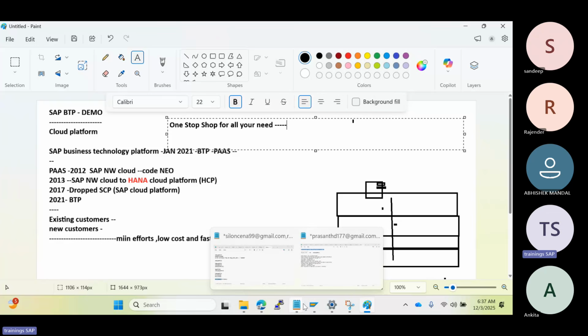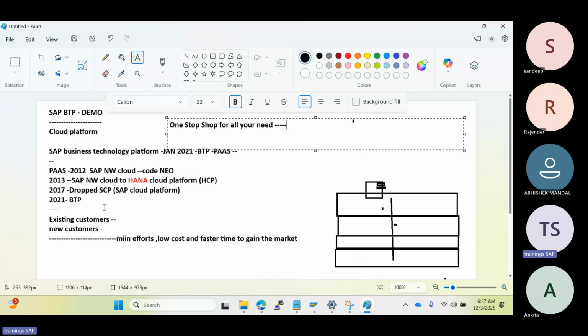BTP is a portfolio of SAP solutions and services that are all brought under one umbrella. These services and solutions help organizations build new cloud solutions and extend the SAP ecosystems. In other words, we can say BTP is a bundle of many different services. Those services can be used for innovation, development, applications, monitoring, databases, all those things are available.